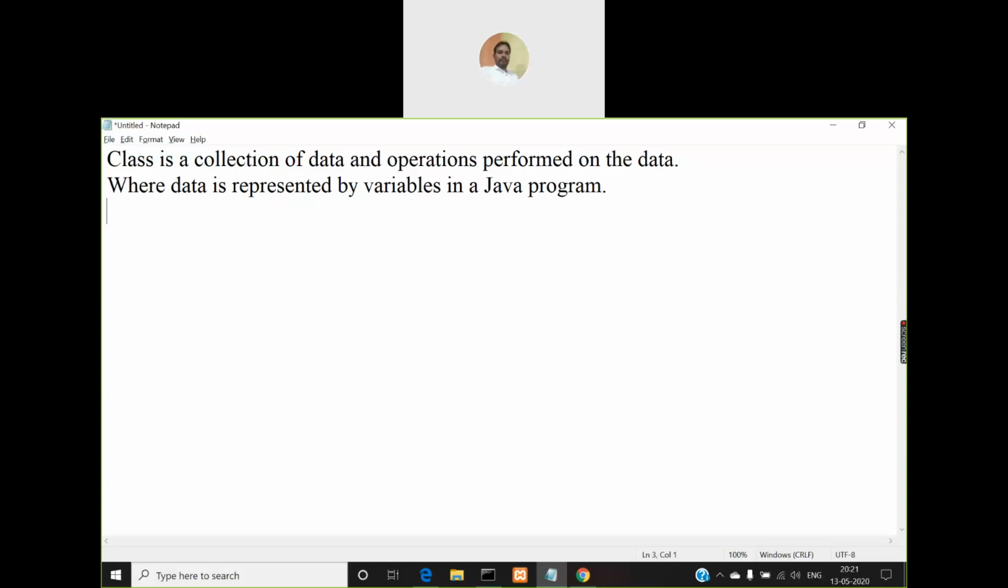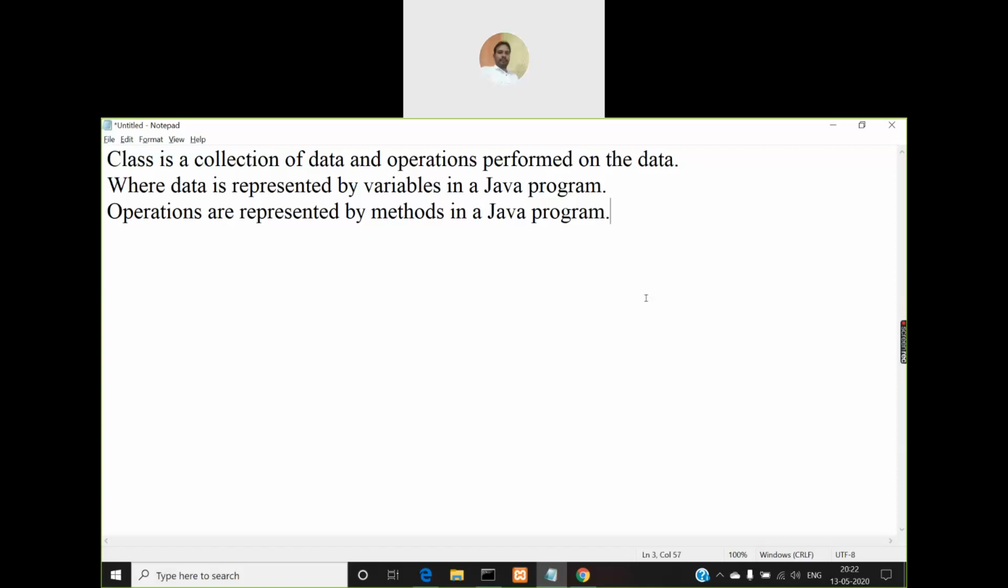Then coming to operations, operations are represented by what? Methods. So that means in your Java program, you'll have two parts. First one is variables, second one is methods. You must understand that your program will be composed of two parts: the first part is variables, which will store data, and the second part is methods, which will perform operations on that data.